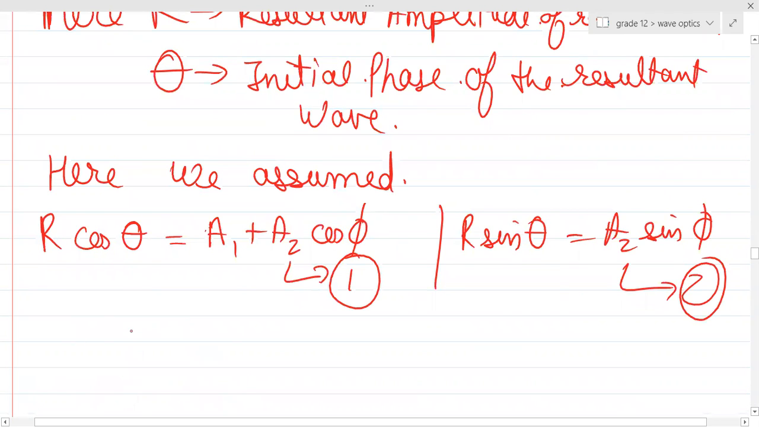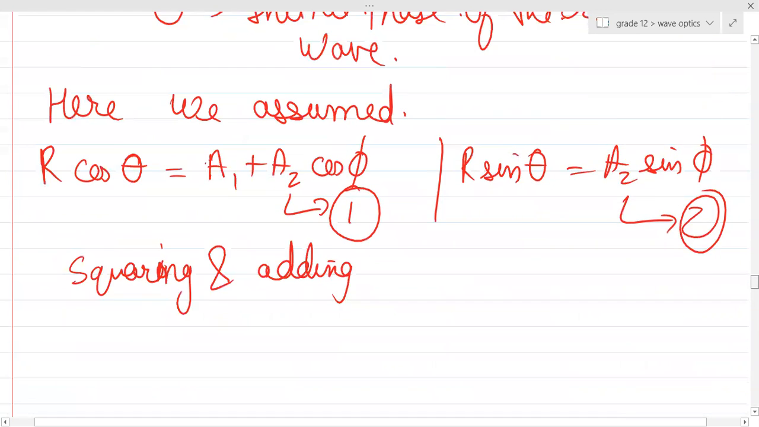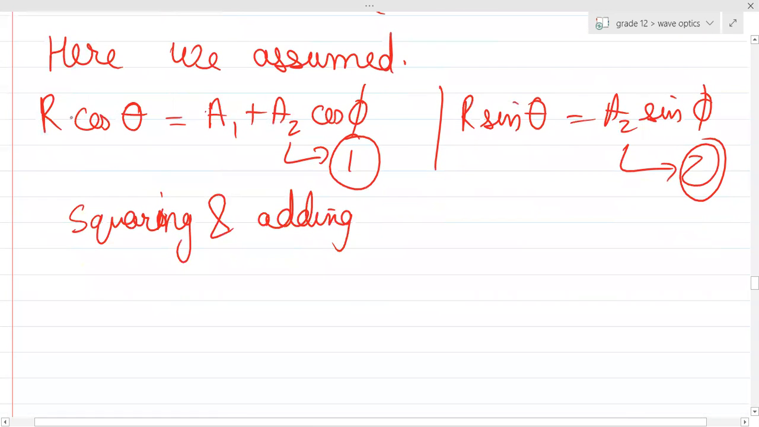Can I just square it and add it? So on squaring and adding, can you see what the left hand side will become, guys? It will become R square cos square theta and R square sin square theta. When I add the left hand side, it will become R square, because cos square theta plus sin square theta will become 1. On the right hand side, I'll get (A1 plus A2 cos phi) whole square.